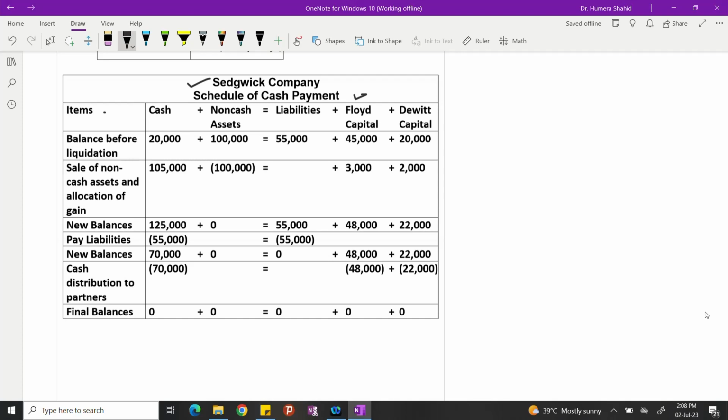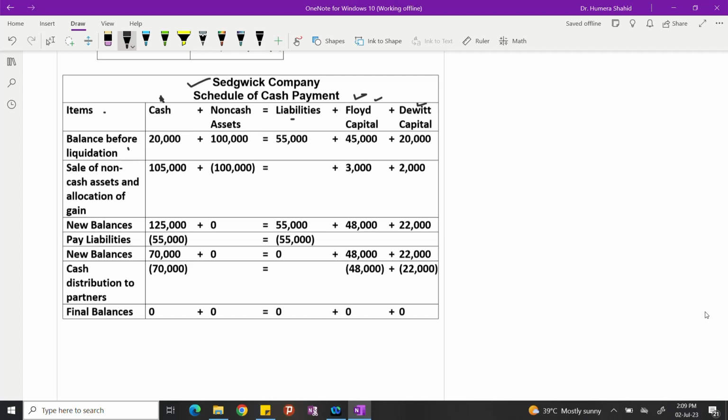I'm going to sell all the non-cash assets, and whatever I'm getting for that one time I'll be putting in the schedule of the cash payments. So that's why cash is the only asset which is mentioned separately, and all the non-cash assets joined together in one head is equal to all the liabilities together in one head plus the capital balances separately for each partner. This is how you mention your cash payment schedule.